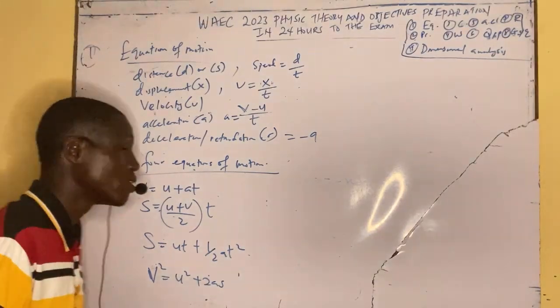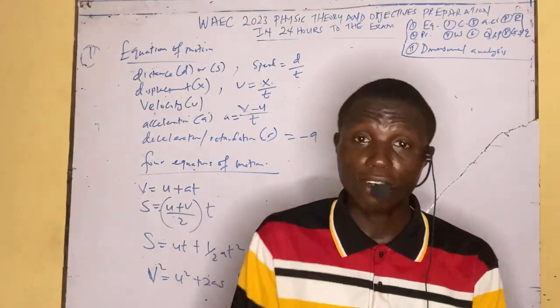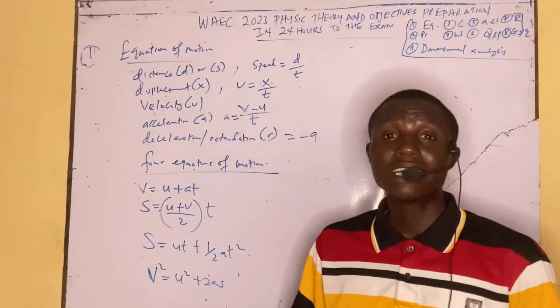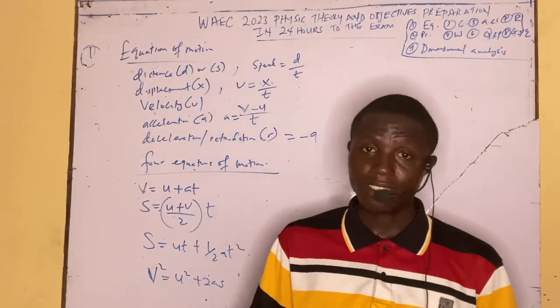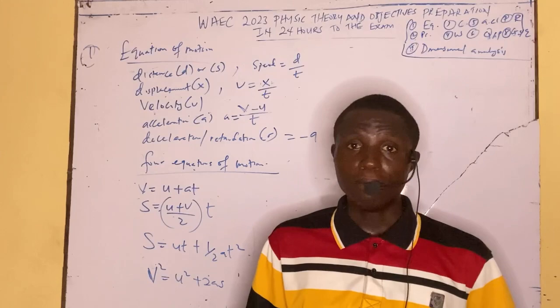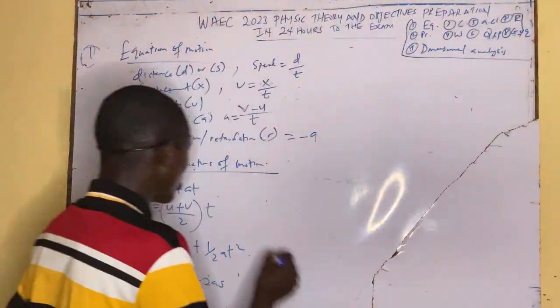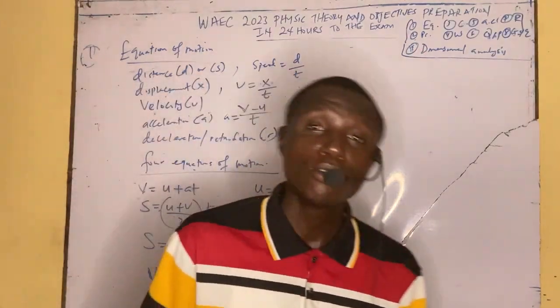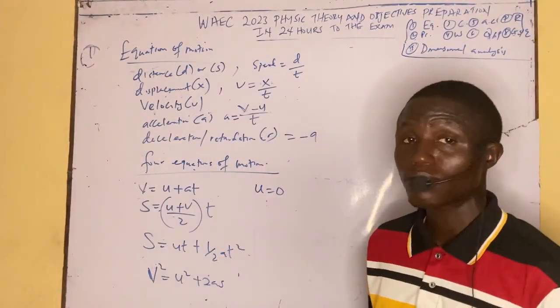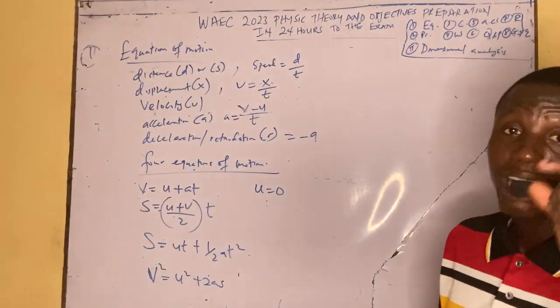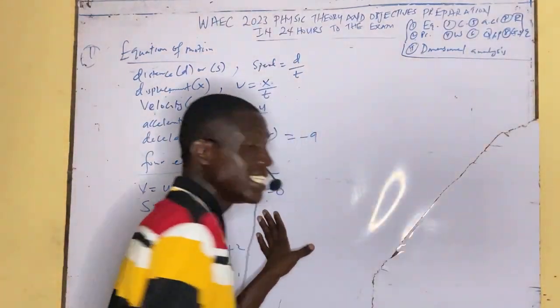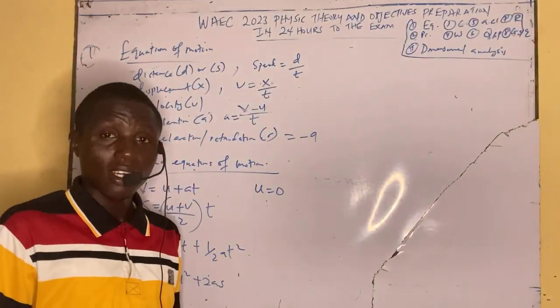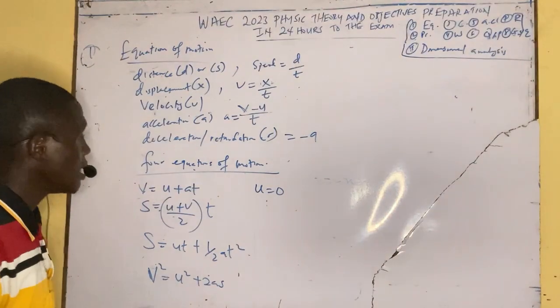Now, how do you use these formulas? The first thing you need to note is that when they say a body is at rest, it's not moving, meaning that the initial velocity is equal to 0. The initial velocity is always equal to 0, because sometimes people know this equation but don't know how to apply it. When you say a body is at rest, it means the initial velocity is 0.